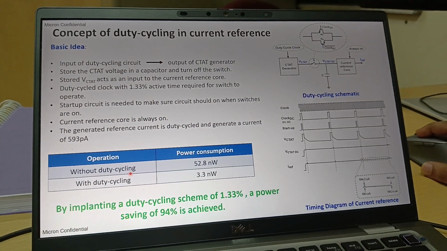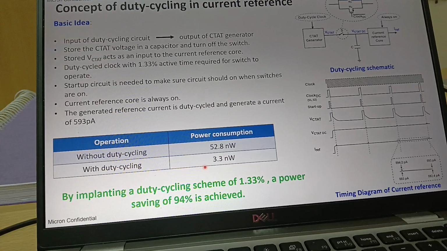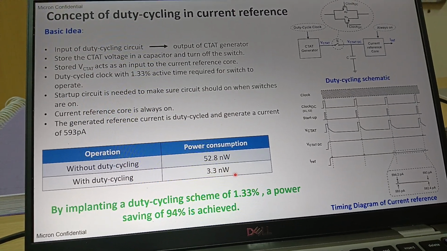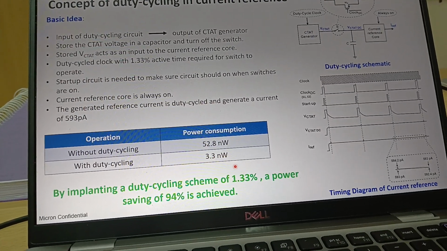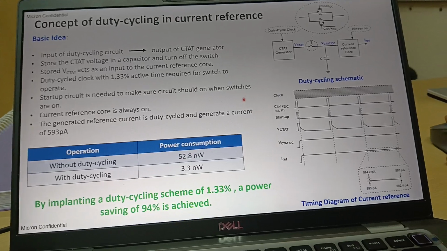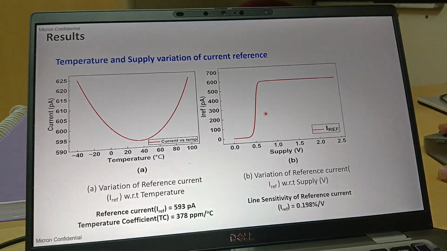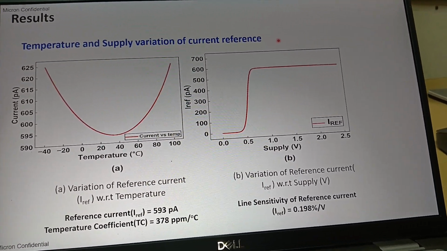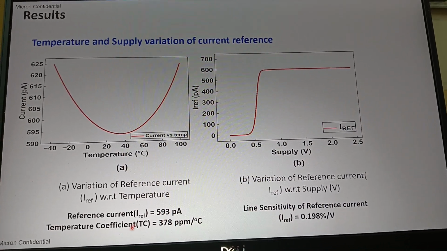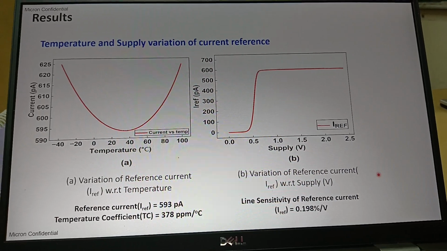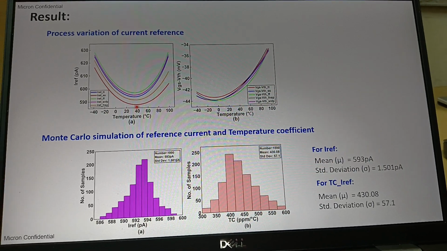If you see, without duty cycling the power consumption is 52 nanowatt, but with duty cycling we are only getting 3.3 nanowatt. So that means we are able to achieve a power saving of 94% using the duty cycling circuit, which is very important and very good for ultra low power circuits. Now we are talking about the results with respect to temperature and supply variation, how our output quantity, that is current in this case, is varying. And I'm putting the temperature coefficient value and line sensitivity values also. And this is the process variation result, that means across the 5 corners, that is TT, SS, FF.